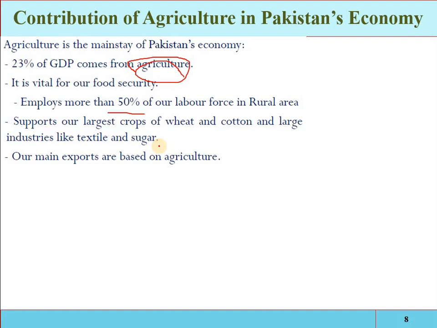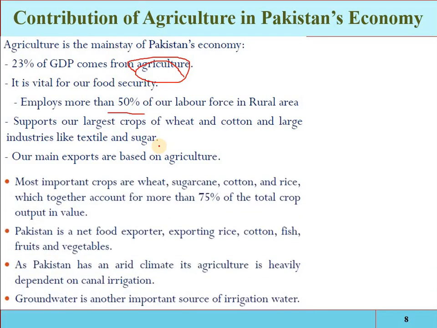So if we have to improve our economy, overcome the challenges of the 2050 food requirement, create employment, and improve our textile and sugar industries, then we have to focus on agriculture. And how can we focus on agriculture? If we have a strong and better irrigation system. The most important crops are wheat, sugarcane, cotton and rice. These crops contribute 75% of the total crop output value, and they require water. So if we develop the irrigation system, then the yield will be increased. If yield is increased, then the economy of the country will be developed.